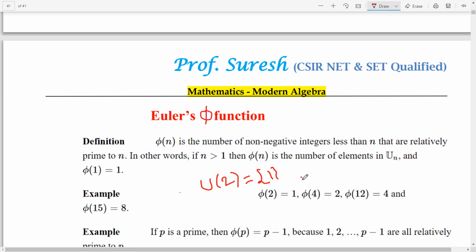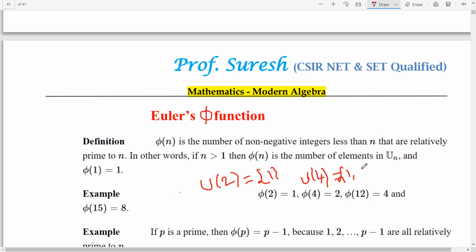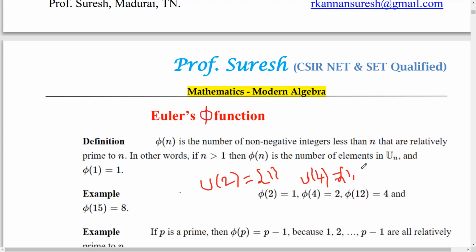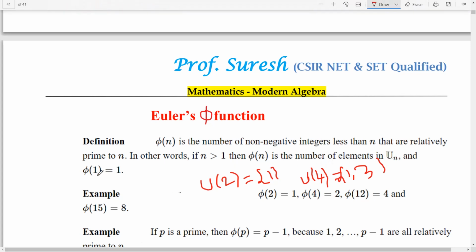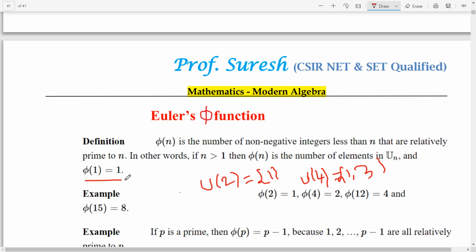So like this, what is U(4)? What are the numbers relatively prime to 4? 1 and 3. So this is U(n). U(n) means we have to write the actual numbers. Pi of n means count the numbers. So pi of n is nothing but the number of elements in U(n). That's all. Pi of 1 we always take as 1 because 1 is relatively prime to 1.